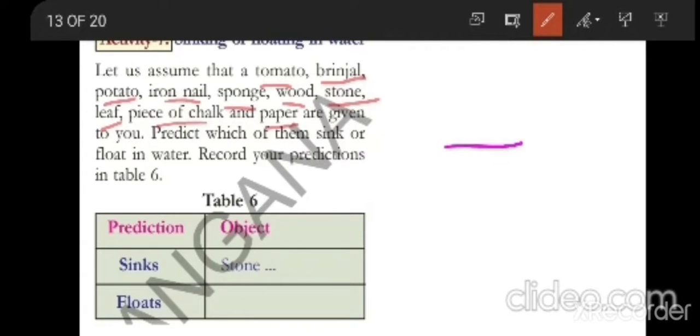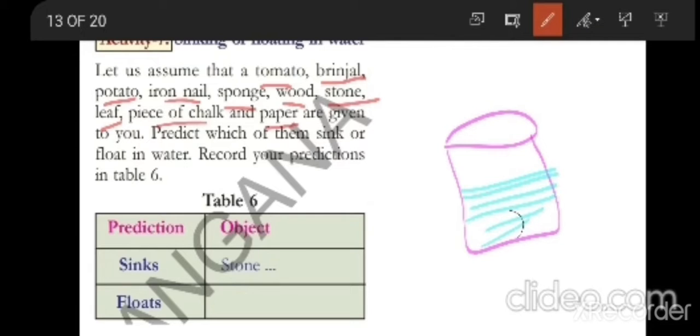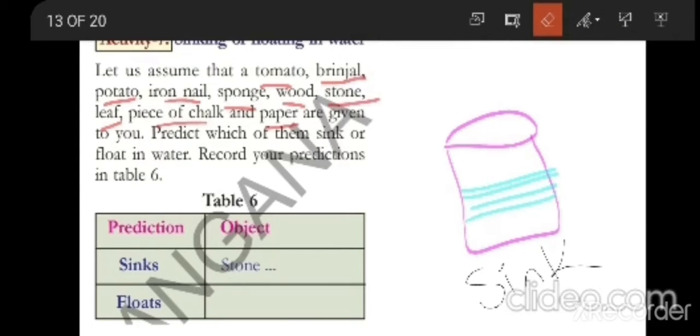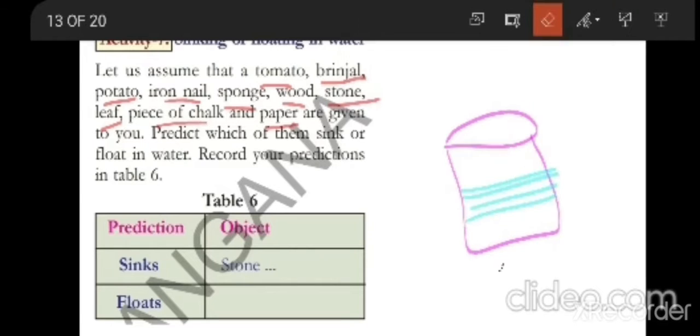If you think that this is a glass of water or a bowl of water, and the material is present here, then you will say that the material has sunk. This is sinking. If the material is present on top of the water, then you will say that it is floating.